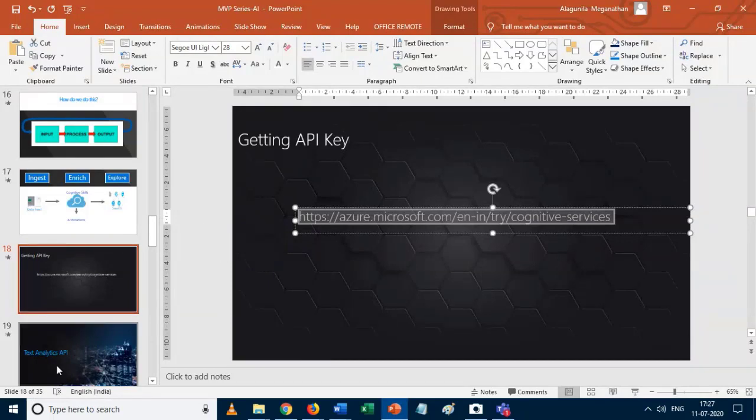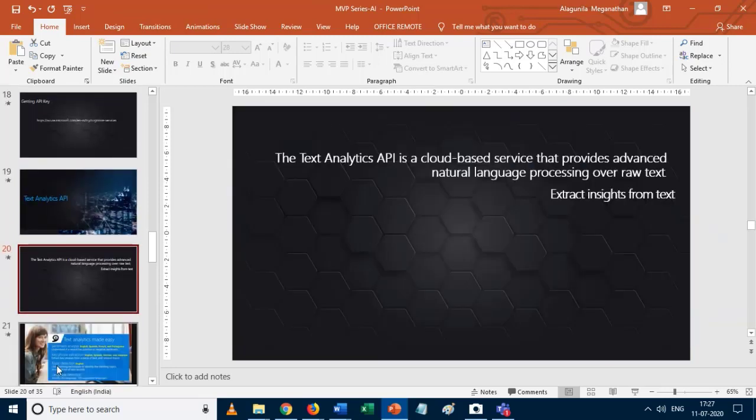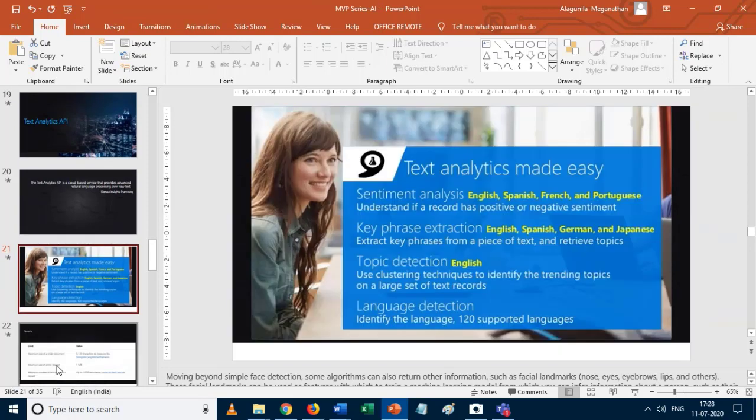Now we are focusing on the text analytics API. In the demo part we are going to focus on the text analytics API. So for that I just get into the text analytics API. So what is the text analytics API? It is a cloud-based service that provides advanced natural language processing over your raw text, as I already showed in a demo on the website. It extracts insight information from the text.